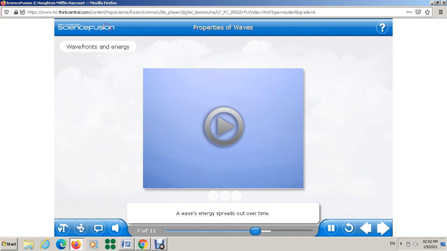A wave's energy spreads out over time. Think of a sound wave. The sound is loudest close to the source of the sound and gets quieter farther away from the source. The same is true of the waves caused by an earthquake. The farther you are away from the center of an earthquake, the weaker it feels. Click the seek bar below the video.